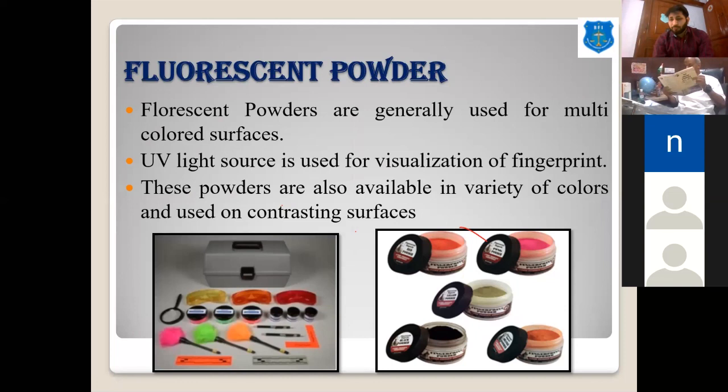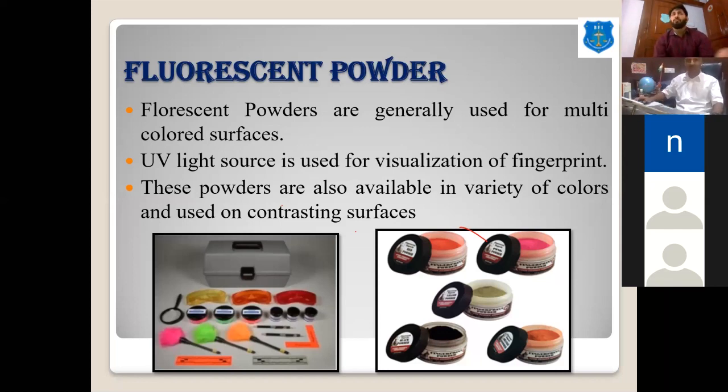Question: As far as I know, magnetic powder is used for sticky surfaces like chips packets and biscuit packets, and plain black powder is used for normal plastic surfaces. How far is that true? Answer: No, both can be used in both conditions.